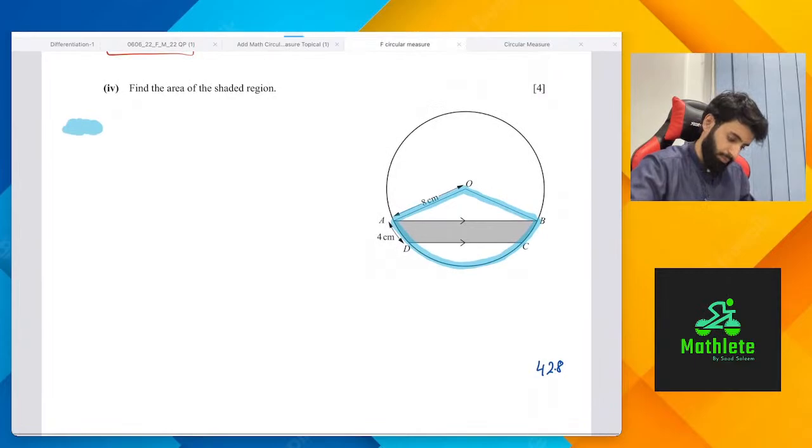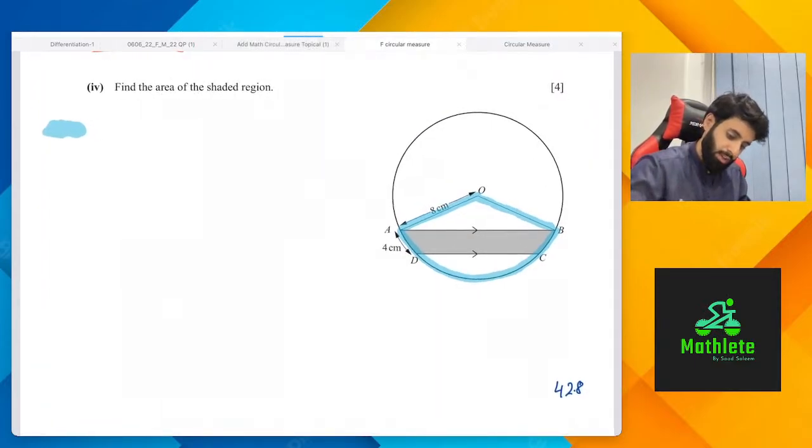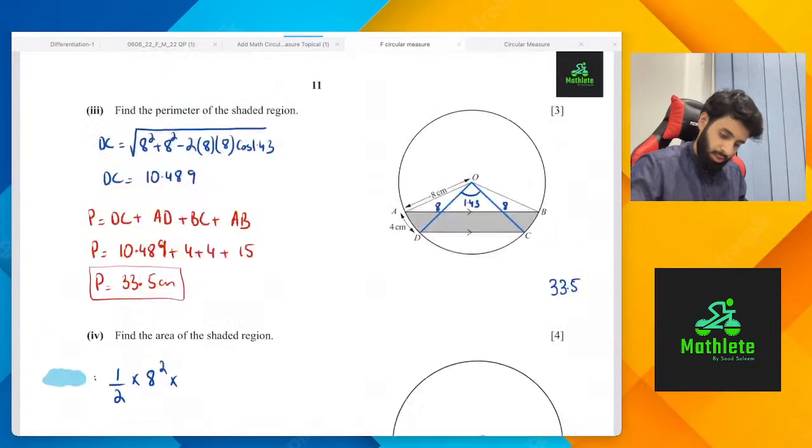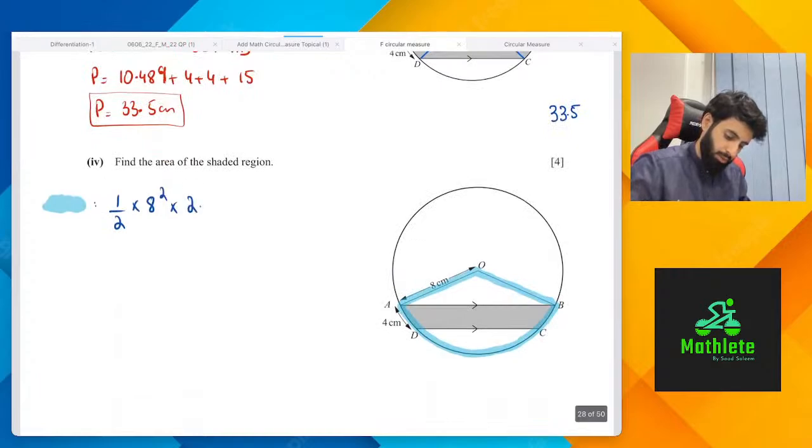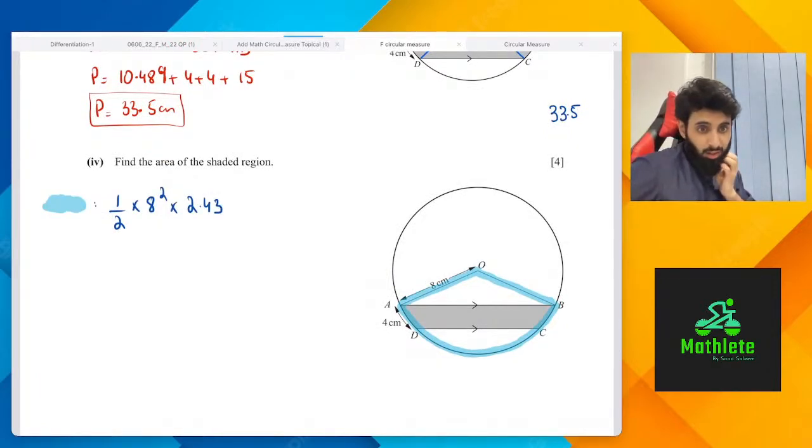Okay. So here we are. This is basically area of sector. Let's work out the area of sector. Area of sector is basically half into r squared, that means half into 8 squared, into theta. We had worked out AOB somewhere, right? AOB is 2.4307, so into 2.43. Area of circle minus area of sector. Yes, okay. Zara, your answer is correct. Area of sector minus area of triangle minus area of segment. Yes, that's what I was looking for.